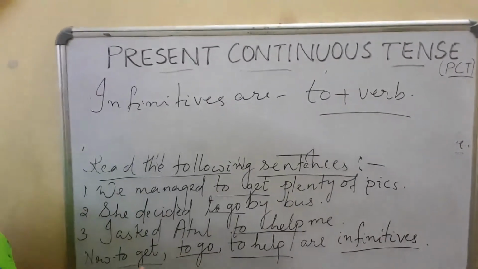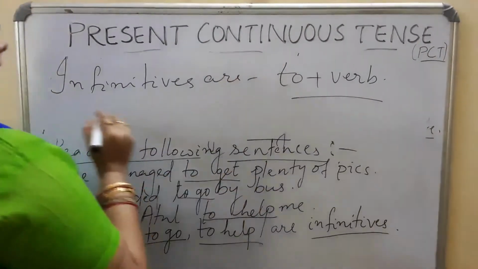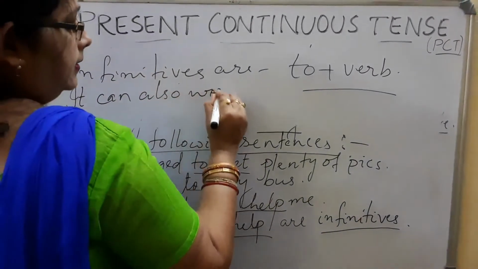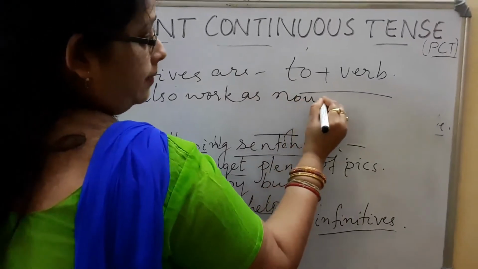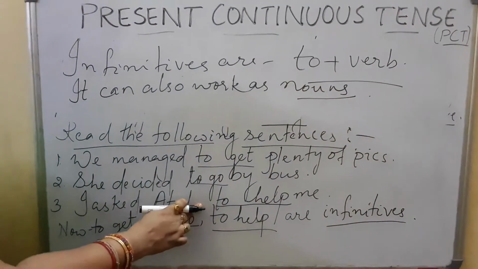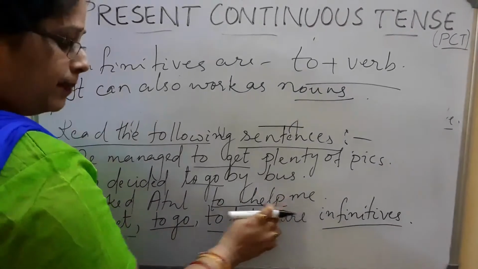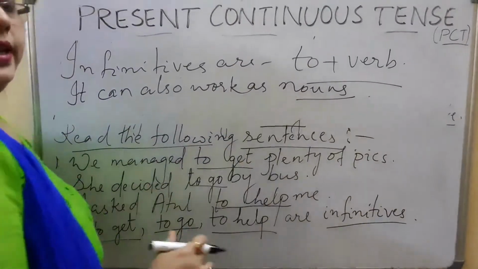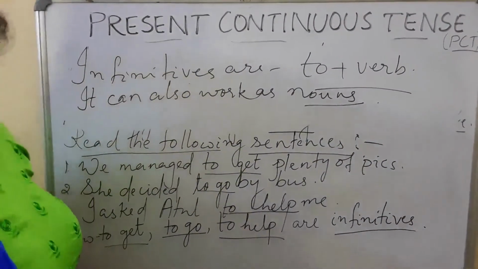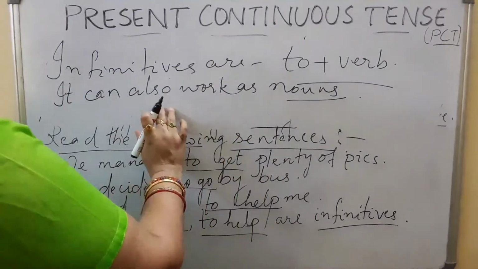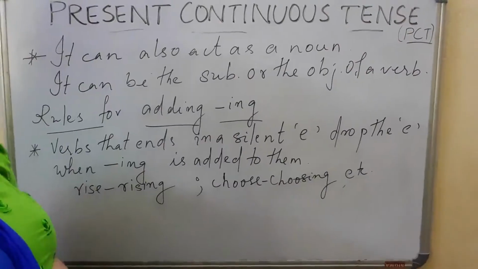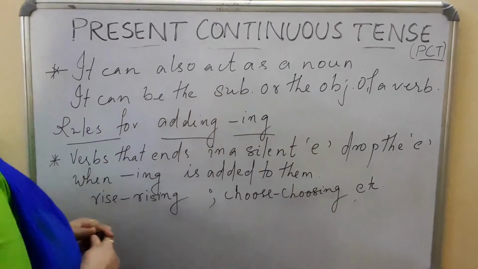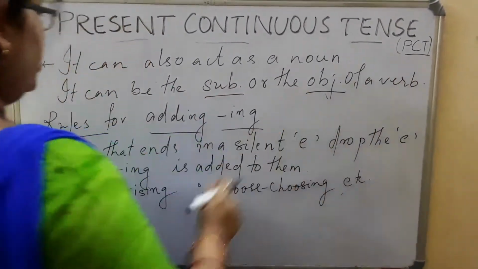But that doesn't mean that infinitives can only be used as a verb. It can also work as a noun sometimes. If I say, I asked Atul to help me, to help is a verb here. But when I say to help is good, it is working as a noun. So infinitives are to plus verb, and they can also act as a noun. It can be the subject or the object of the verb.